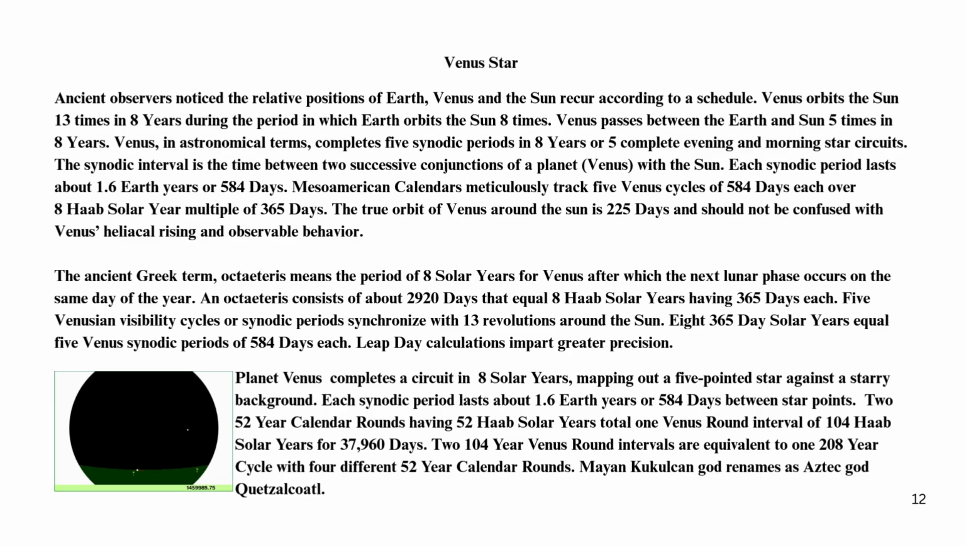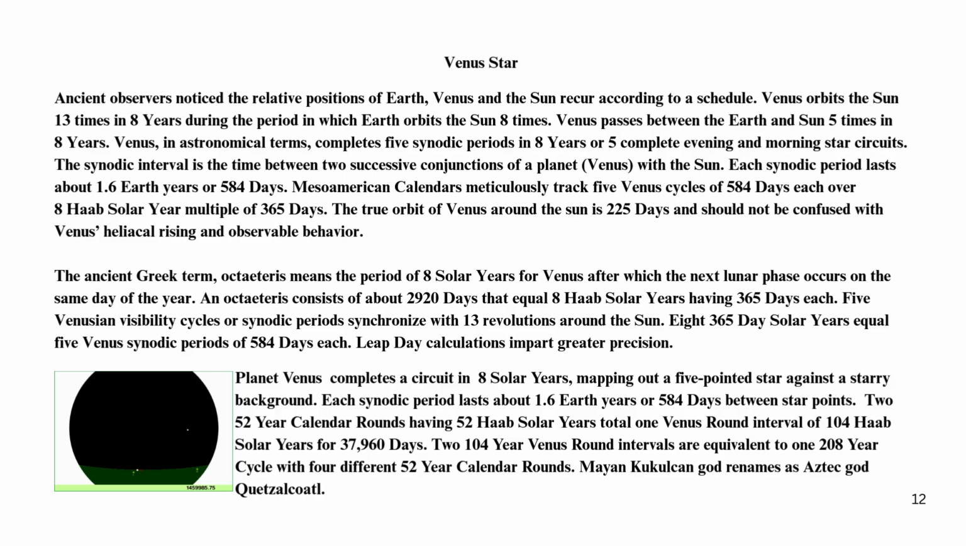Leap day calculations impart greater precision. Planet Venus completes a circuit in 8 solar years, mapping out a 5-point star against a starry background. Each synodic period lasts about 1.6 Earth years or 584 days between star points.